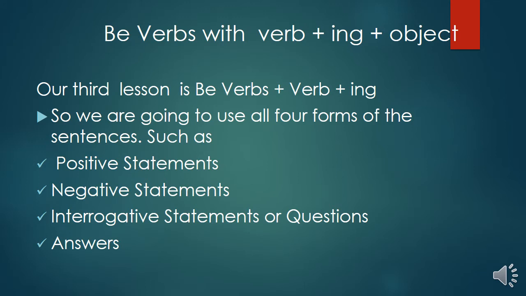Our third lesson is be verbs with verb plus ing plus any object you can use. So we are going to use all the 4 forms of the sentences for you to understand them clearly, such as positive statements, negative statements, interrogative statements or questions, and the short answers.